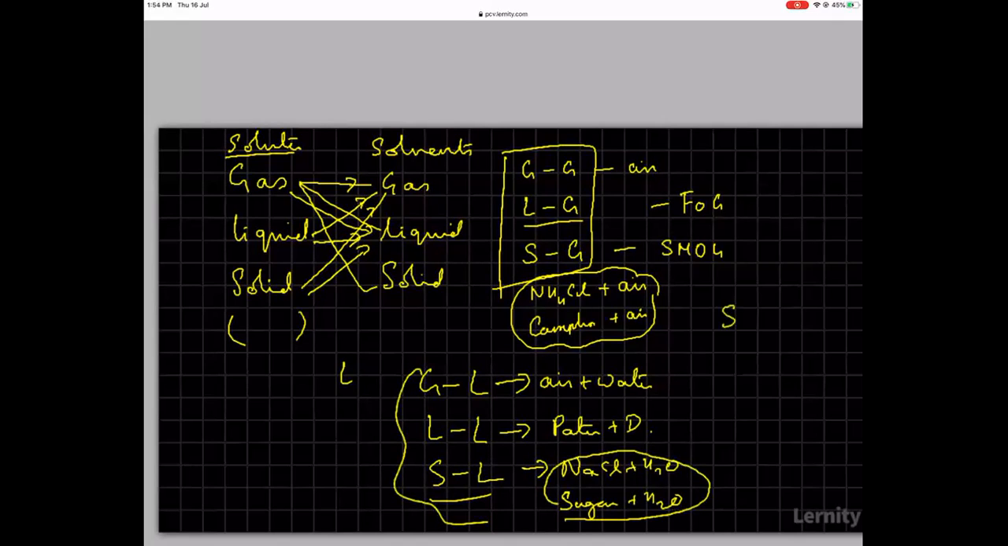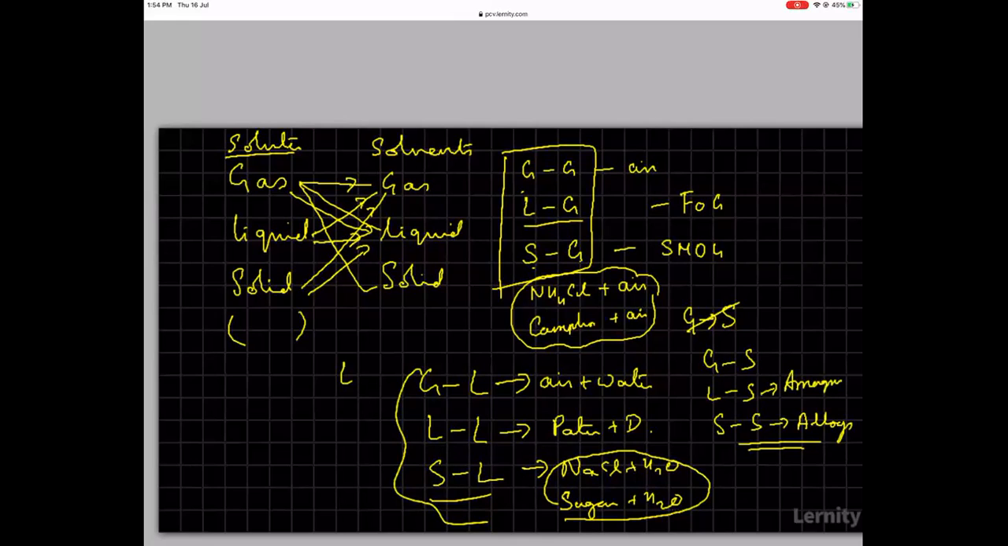Similarly, you have gas in solid. Solid in gas we have already done. Now I'm talking about gas in solid. Then you have liquid in solid, then you have solid in solid. All your alloys are solutions of solid in solids. Copper dissolves in gold, zinc dissolves in copper, lead. Then liquid in solid, all amalgams.